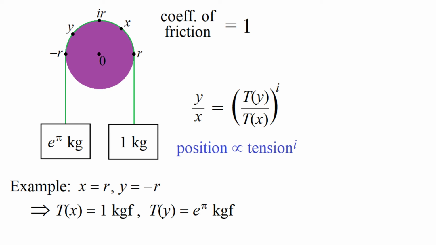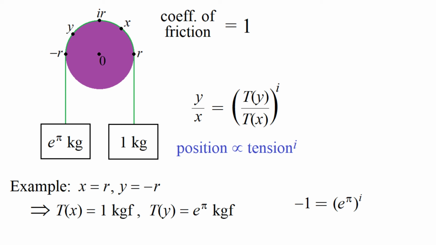And so plugging all this into our equation, for the left-hand side, y over x, we have minus r divided by r, which is just minus 1. And then this is equal to the right-hand side, and in this case, the ratio of the tensions is just e to the pi. And so we end up with the equation that we mentioned earlier, that Gelfond's constant to the power i is equal to minus 1.